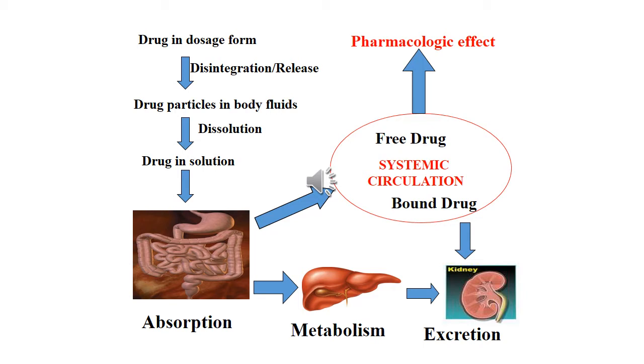Before absorption the drug should undergo disintegration and dissolution, and after absorption it should be metabolized. If you give the drug through the intravenous route, it directly reaches the systemic circulation and gives the pharmacological effect. So an immediate effect will be seen with intravenous drug administration, but with the oral route it should follow all these steps: disintegrate and dissolve, get absorbed, and then be metabolized and excreted.